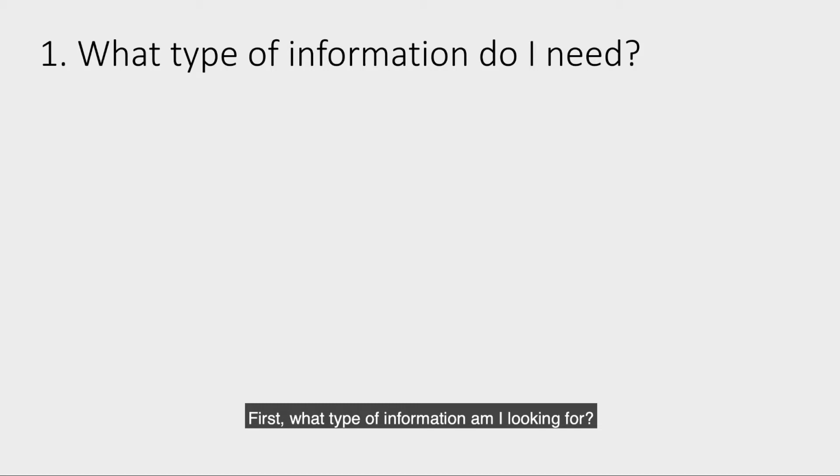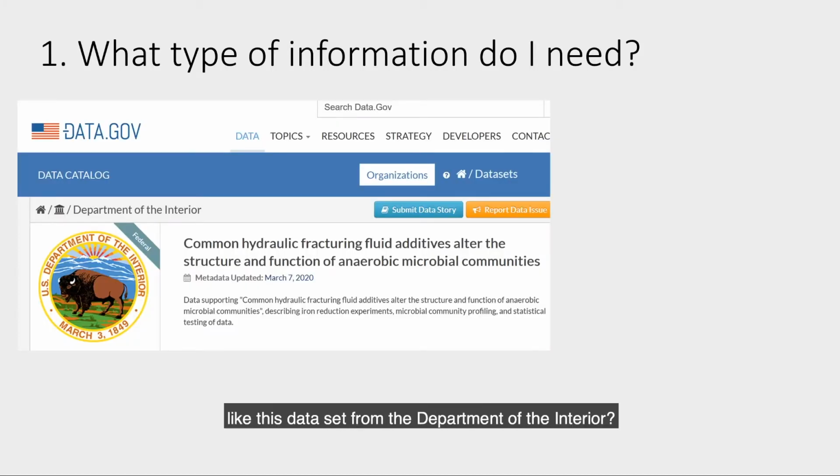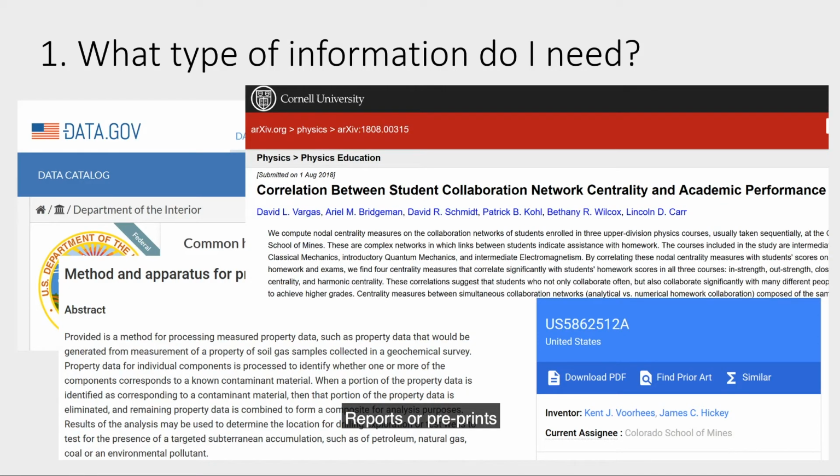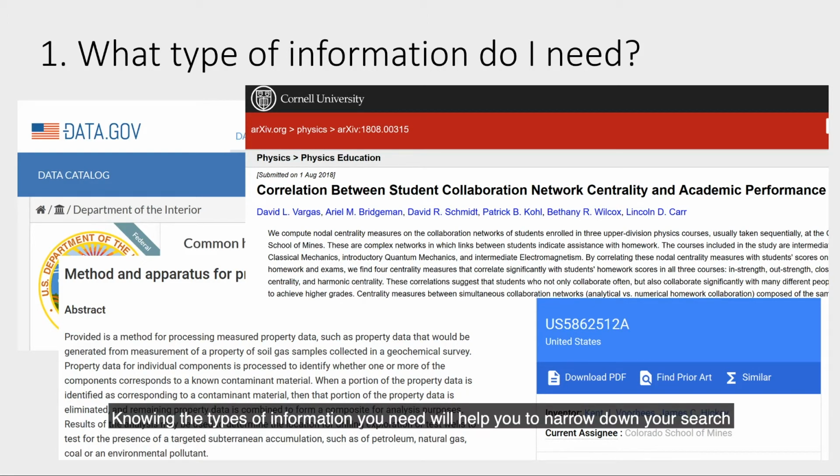First, what type of information am I looking for? Do you need data, like this data set from the Department of the Interior? Technical specifications or documentation, like this patent? Reports or preprints, like this preprint article on physics education? Knowing the types of information you need will help you to narrow down your search.